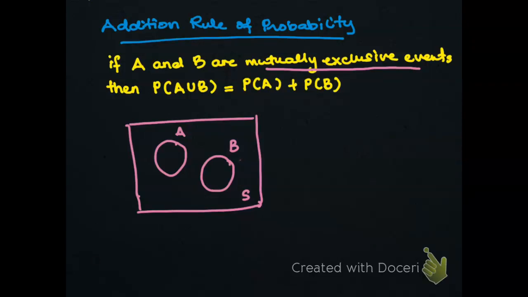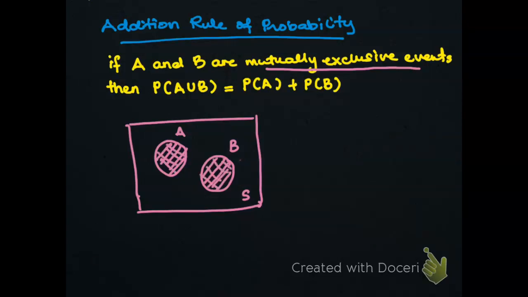Therefore, the probability of A union B, that means A or B, in which either A occurs or B occurs or A and B occur, again, since this is mutually exclusive event, it should not have A and B. And therefore, the probability for this part will be probability of A plus probability of B.